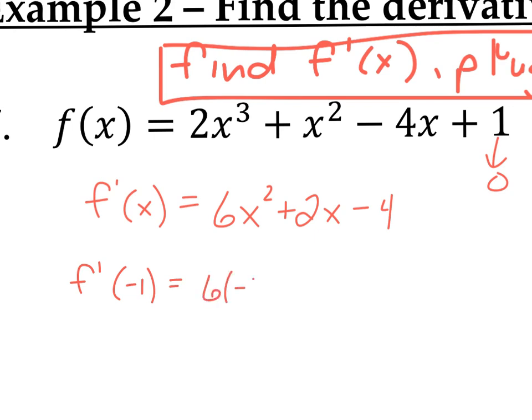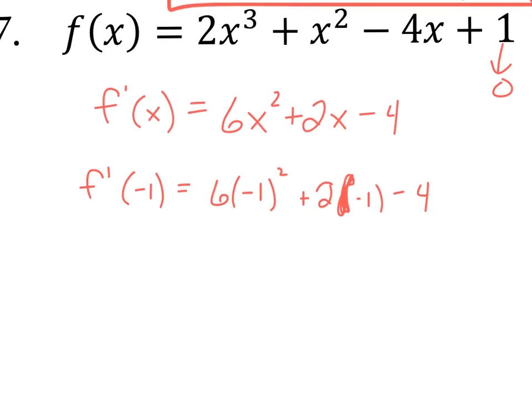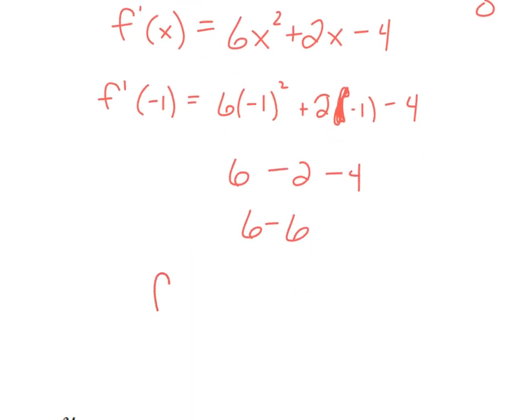So 6 times negative 1 squared plus 2 times negative 1, it's in parentheses, minus 4. So let's see what happens. Negative 1 squared is 1, so it turns into 6. 2 times negative 1 is negative 2 minus 4, so it ends up being 6 minus 6. F prime of negative 1 equals 0.